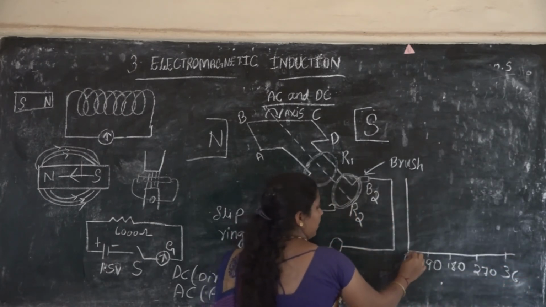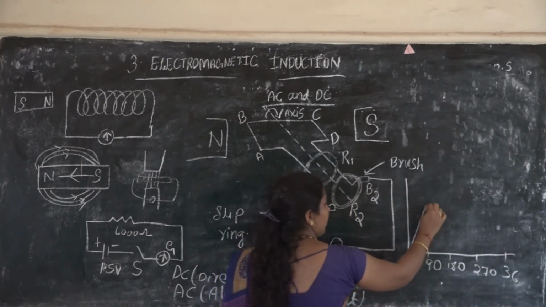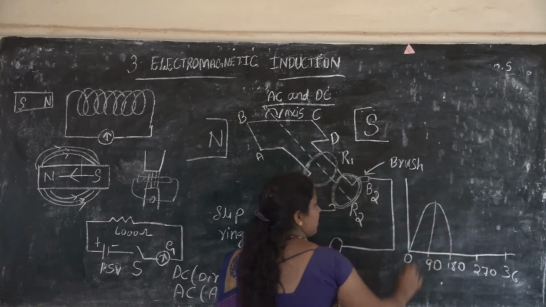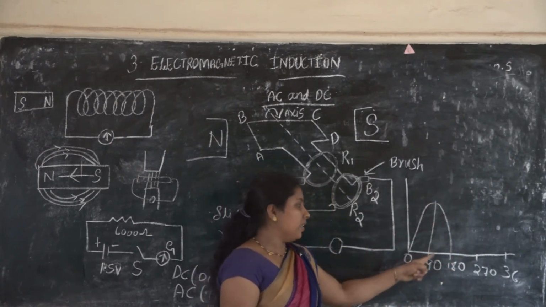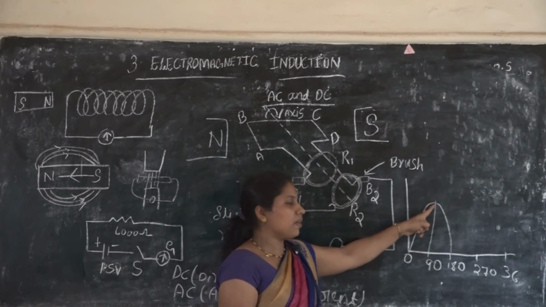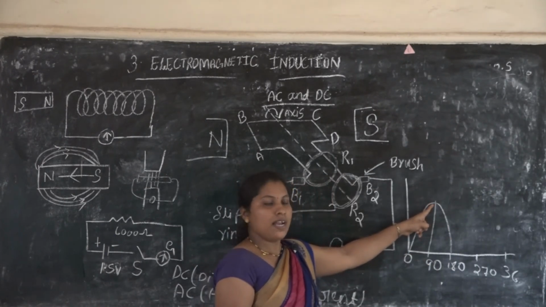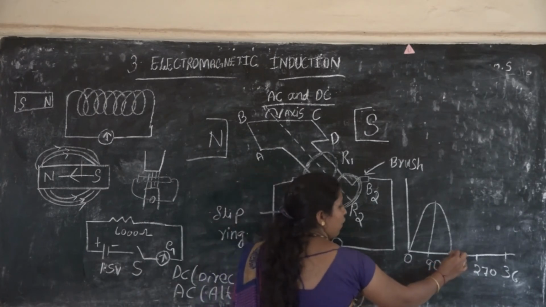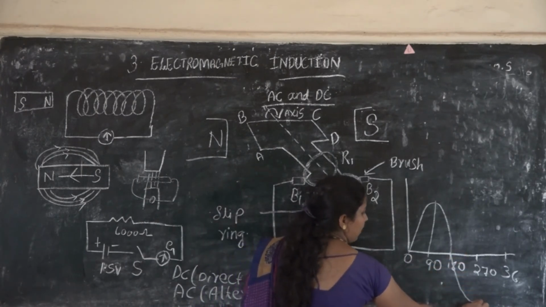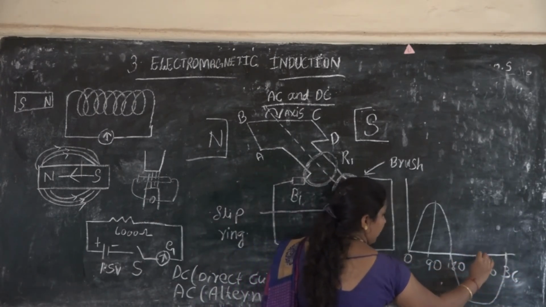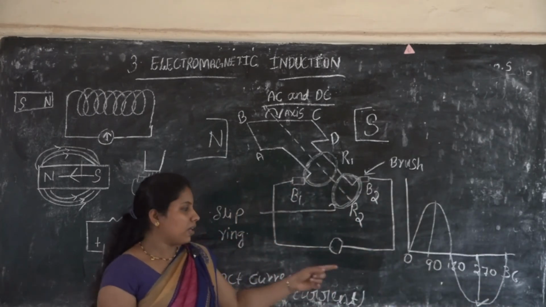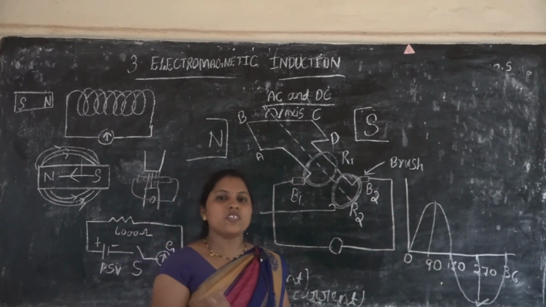When it goes from 0 to 90, the current increases, and the maximum current is produced at 90 degrees. Then after the half rotation, at 270 degrees, the highest current is produced in the opposite direction.